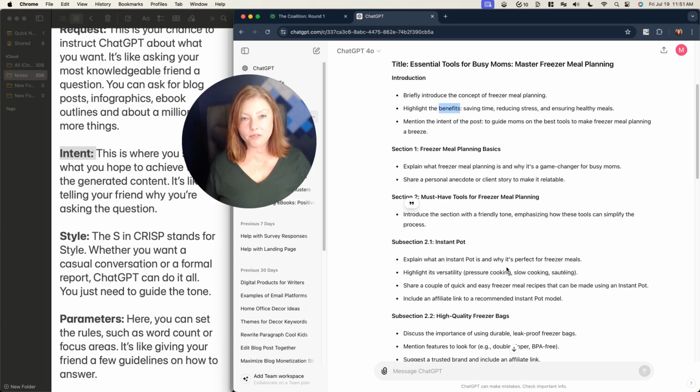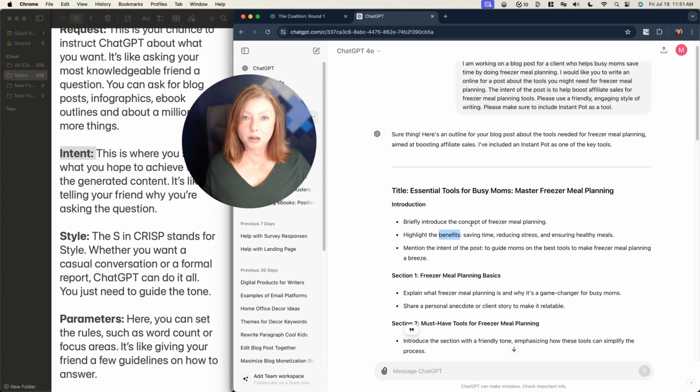Obviously, we can go on from this and have it write more of the post for us, but it's a really solid start to this blog post. It's a great outline, and it was a pretty simple prompt to start from. It does not have to be complicated. You don't have to talk to Chad like it's a robot. You can pretend that you have a friend that sits in your office with you, like I do.